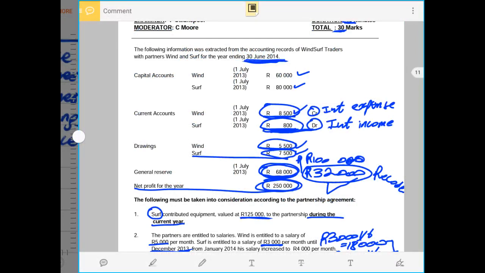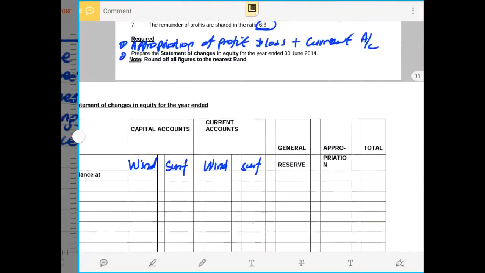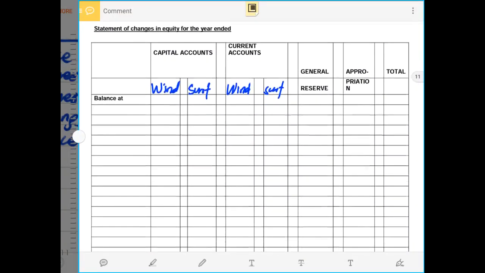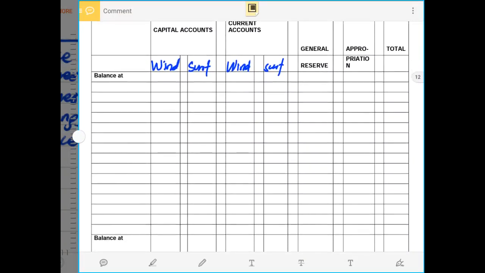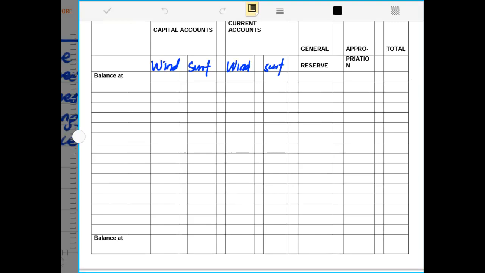And in our statement of changes in equity, the balances that we see in the ledger accounts must also be the same balances. So the opening balance for the statement of changes in equity is on the 1st of July 2013, which is the beginning of the year.